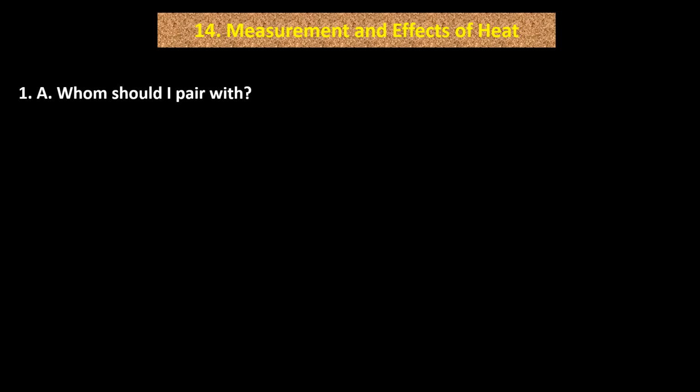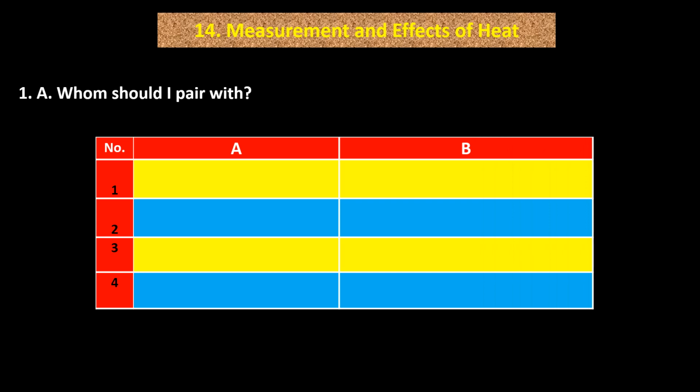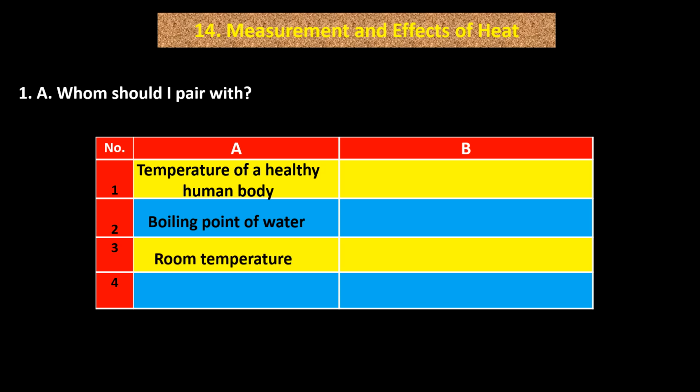1A. Whom should I pair with? Pair A and B. Number 1. Temperature of healthy human body. 2. Boiling point of water. 3. Room temperature. 4. Freezing point of water. The options are 296 Kelvin, 98.6 degree Fahrenheit, 0 degree Celsius, 212 degree Fahrenheit.